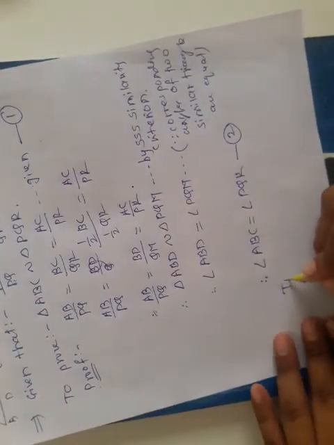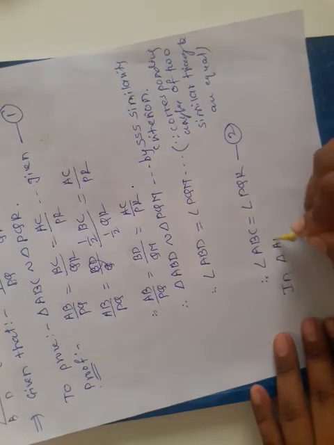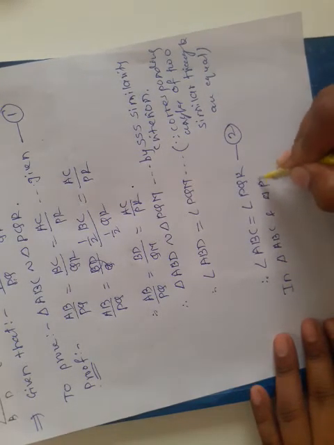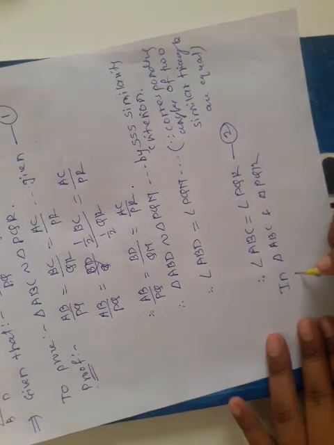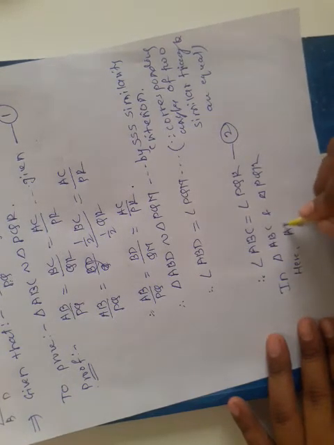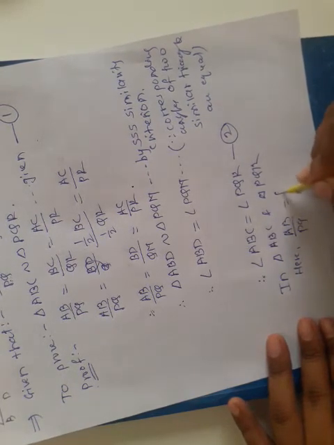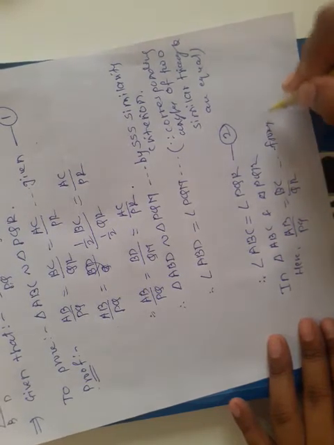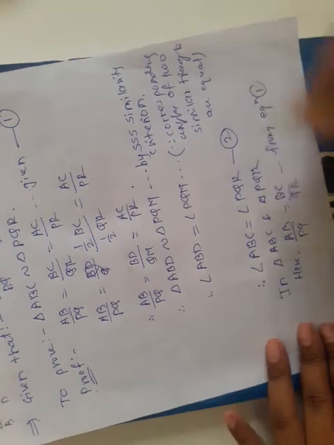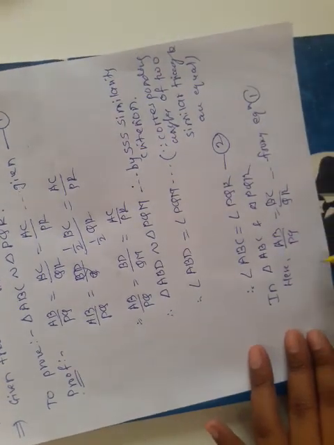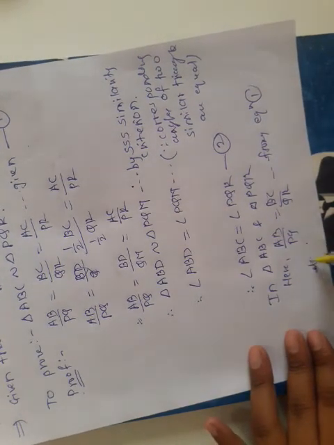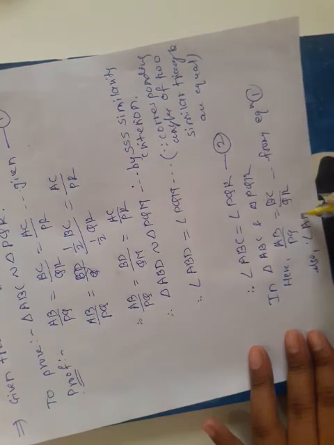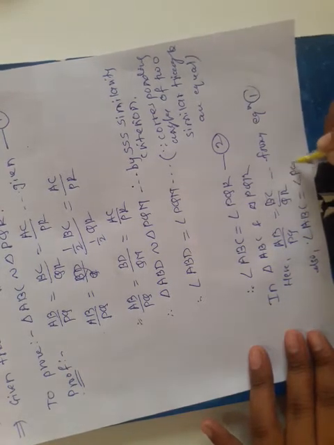So now take these two triangles, triangle ABC and triangle PQR. Here AB upon PQ is equal to BC upon QR, from equation 1. And also, from equation 2, angle ABC is equal to angle PQR.